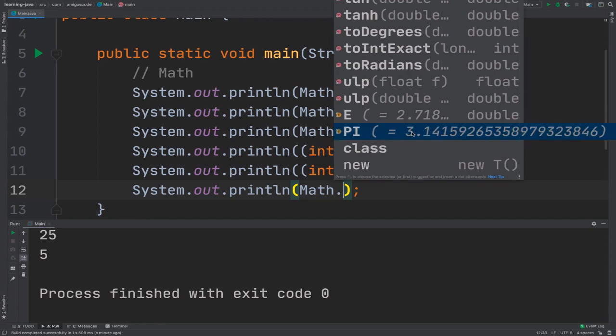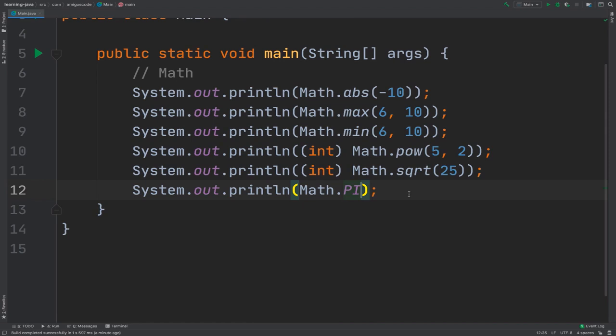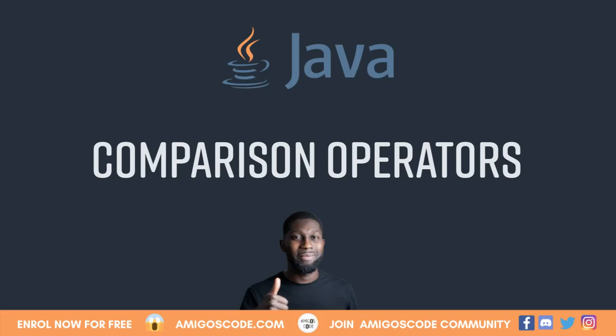I've been creating a variable that contained the value of pi, but it wasn't this long, right? So right here, you can see that I can say Math.PI and then run it, and you can see the value of pi right here. So this is how you can perform some extra mathematical operations on numbers.